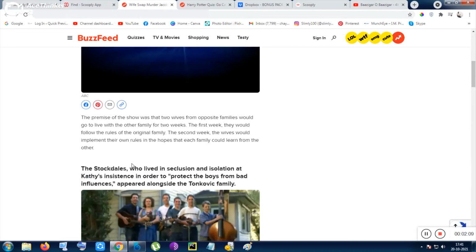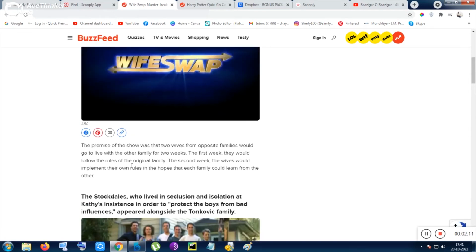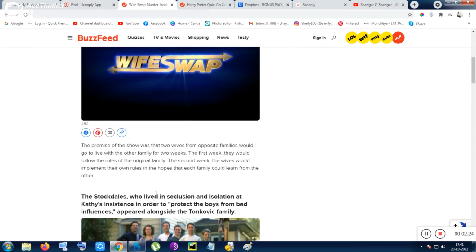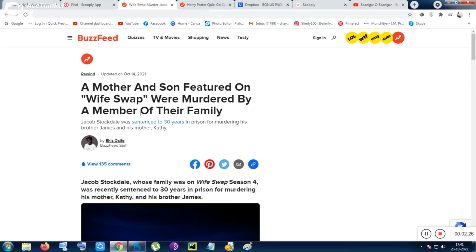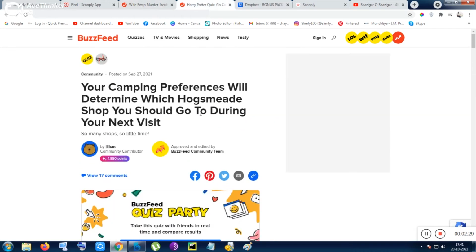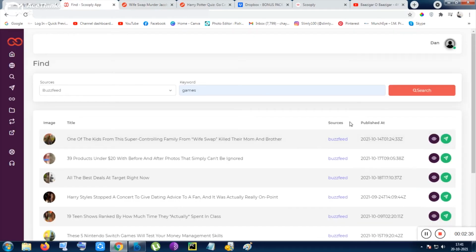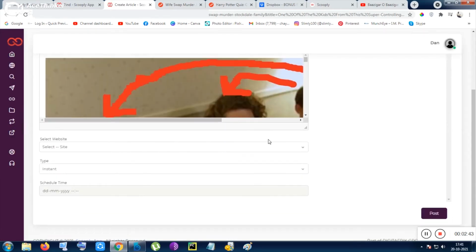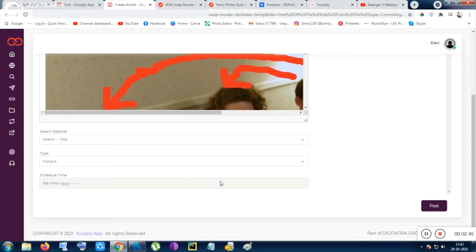That is why it is showing me the game stuff, as the post is dedicated to games. That is why the keyword game is showing me this post. Maybe the game is not written in the title, but it is written inside the article or in the subtitle. So that is why it is showing me inside BuzzFeed. The shop is written here, so the post has been captured. Now you can click on this button to share it inside your content. You can spin the content, the title, everything, and after doing everything you can click on post.